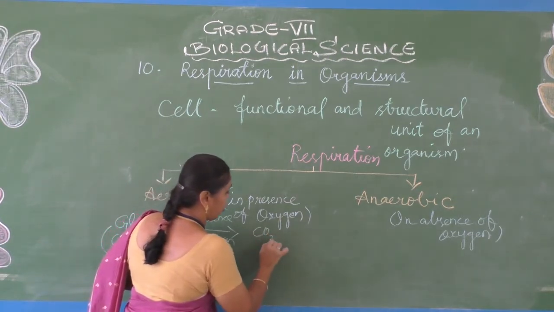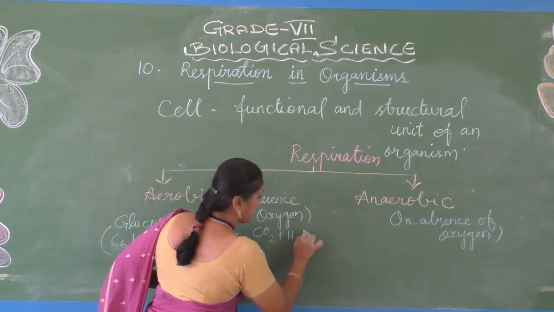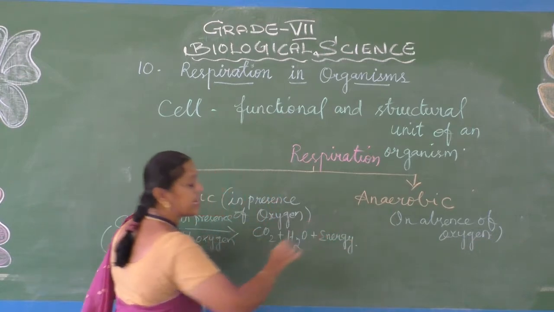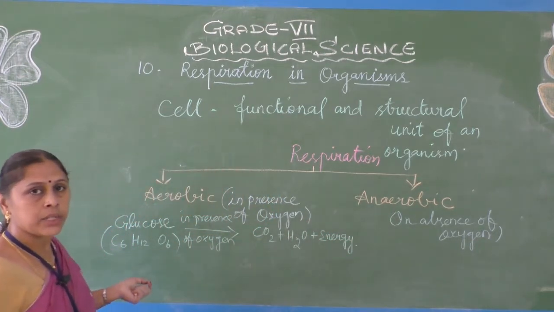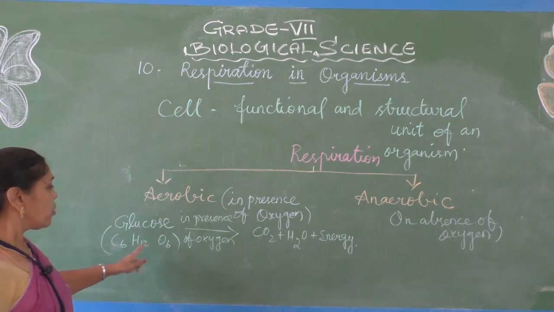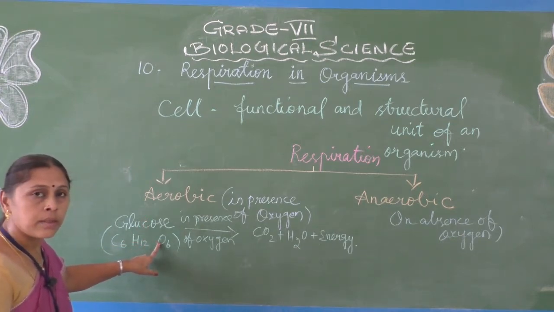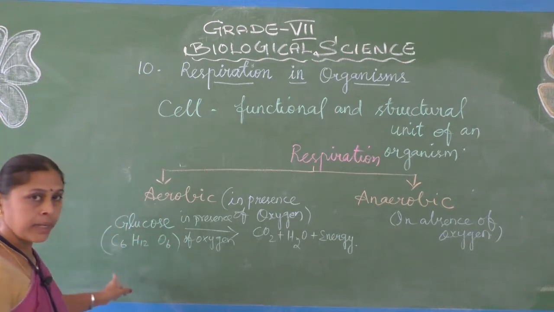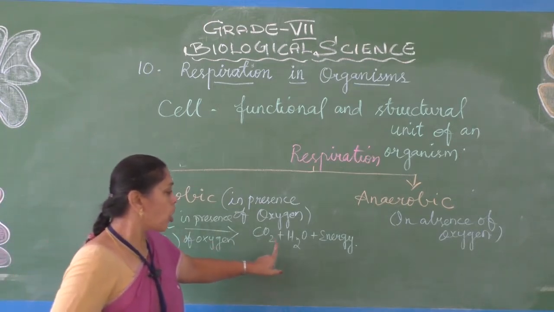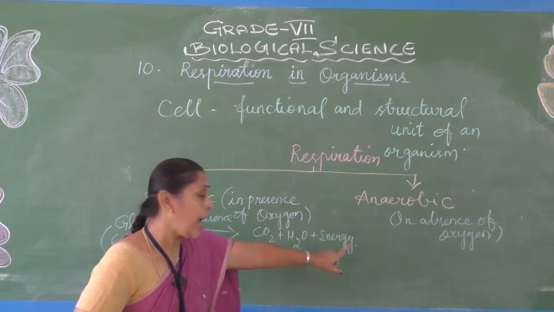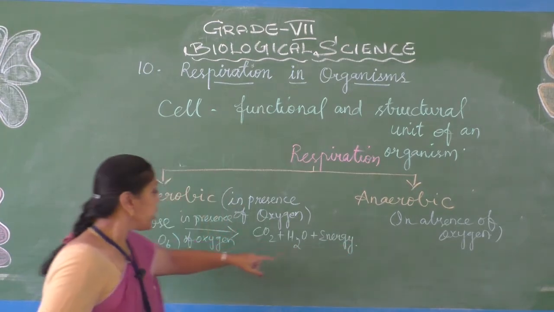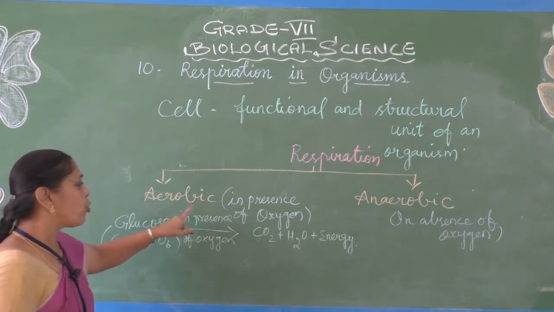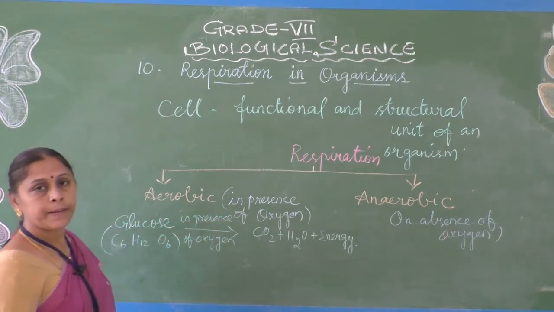This is the molecular formula for glucose, and this glucose is broken down in the presence of oxygen into carbon dioxide plus water plus energy. Finally, the energy will be released. So the glucose, that is the food we are taking in, is broken down into carbon dioxide and water, and the energy is released in the presence of oxygen in case of aerobic respiration.